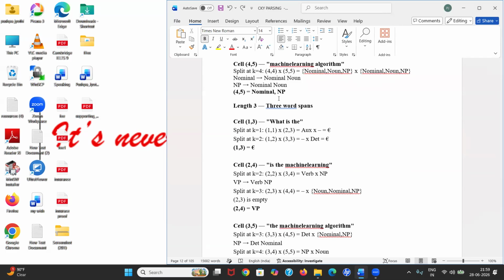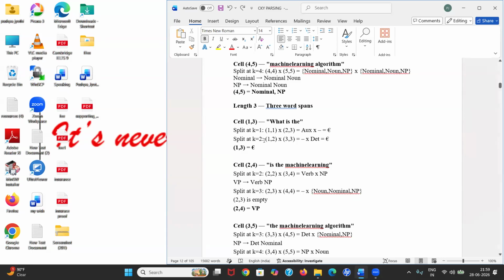But we can represent nominal noun by using two ways: one is by using nominal, second one by using VP. I already told you, take every possible combination. So I take these two. Now we completed length 2. Now let's go for length 3. I already told we have to come like this: I completed length 1 diagonally, length 2 diagonally, now length 3 diagonally.